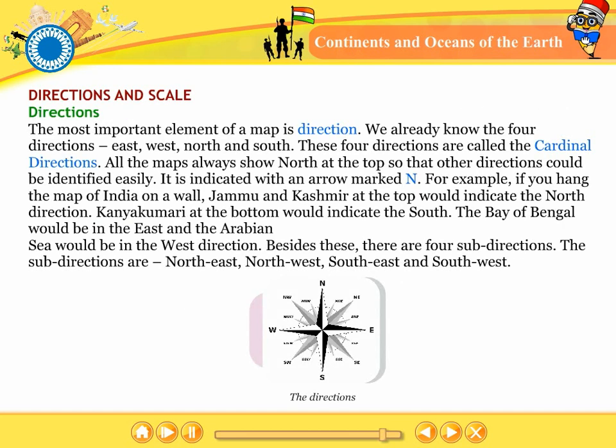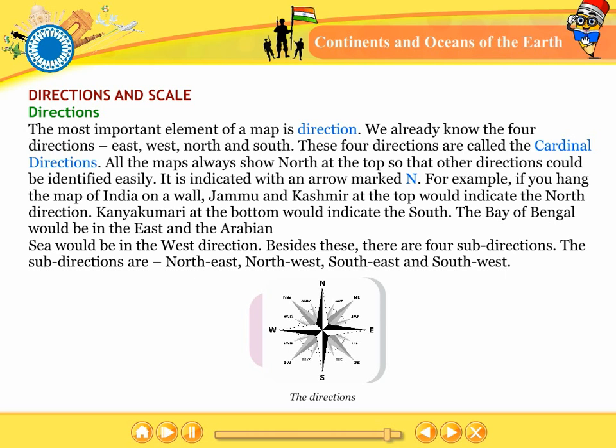Directions and scale. Directions. The most important element of a map is direction. We already know the four directions: east, west, north, and south. These four directions are called the cardinal directions. All the maps always show north at the top so that other directions could be identified easily. It is indicated with an arrow marked N.